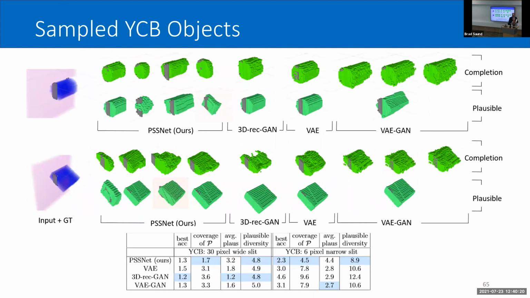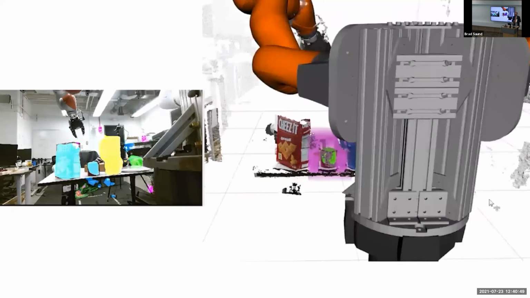I've also run this with YCB objects. That's a data set of tabletop objects. And I've also added slit occlusion here. Basically, the robot can't see the entire object, it only sees a small slice. And again, we see that our network produces a variety of different shapes, and these correspond to the diverse, plausible set that I created as well. With the other methods, there's maybe some variation, but not a whole lot, and it's not capturing the diverse range of shapes. This diversity can be important when we're trying to complete tasks with robots.